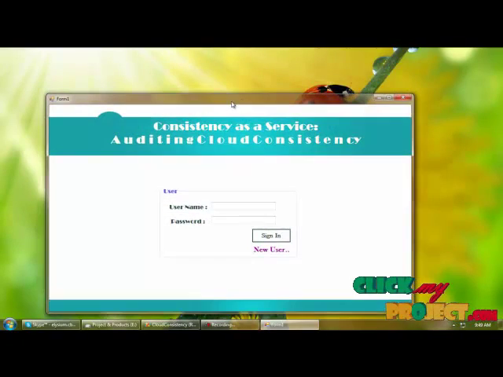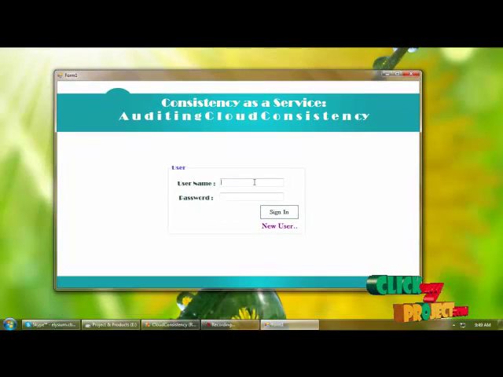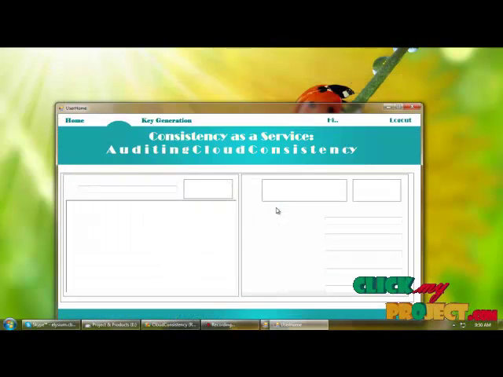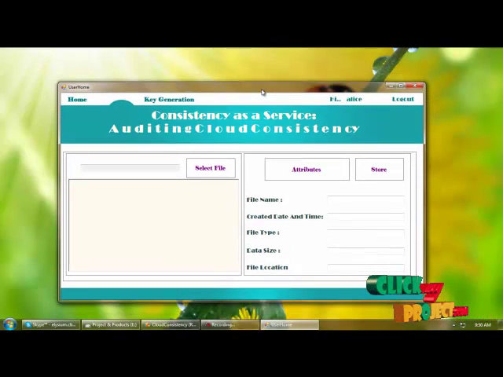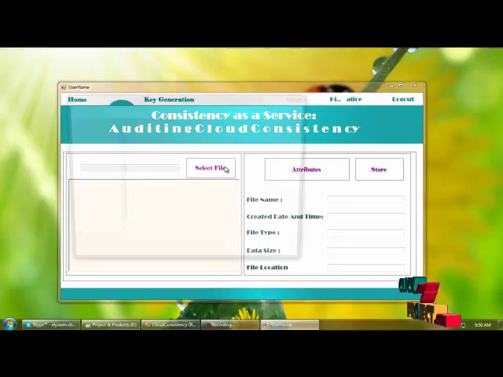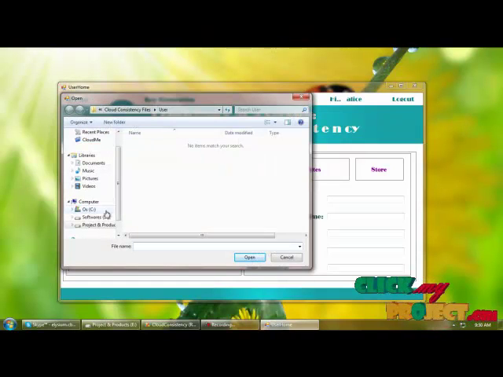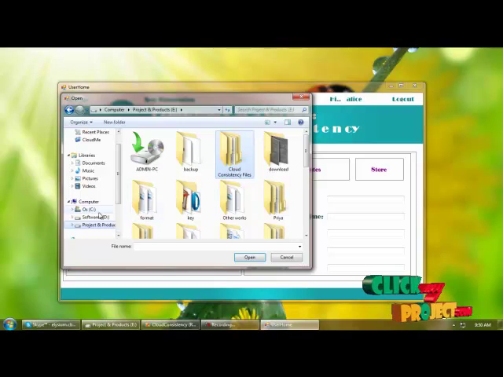And next, move on to the login page. Here, the user will log in by providing the username and password given in the registration page, and sign in to the panel. This is the home page of the user. Here, the user will select the file which should be uploaded to a user path.